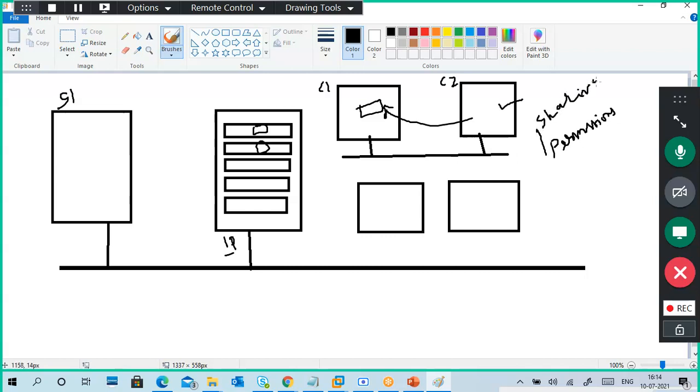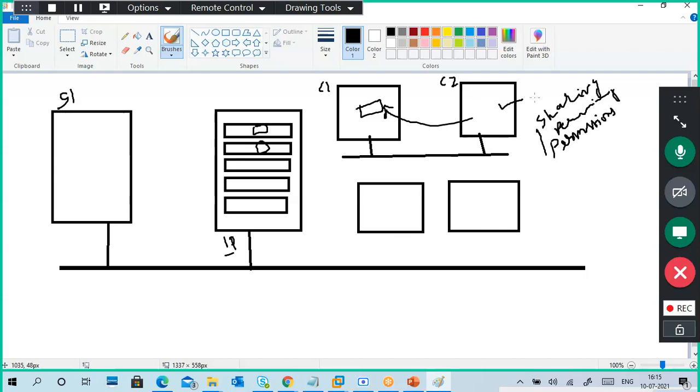Before you give permissions, what to do? You have a folder in C1. What to do? Right click on the folder, properties. There is one small step. Which tab are you going to? Sharing. Yeah, sharing. That's the point.